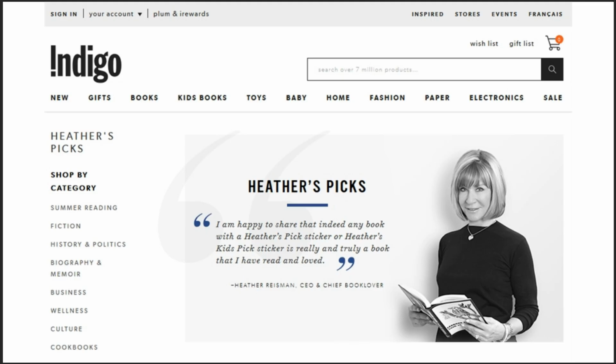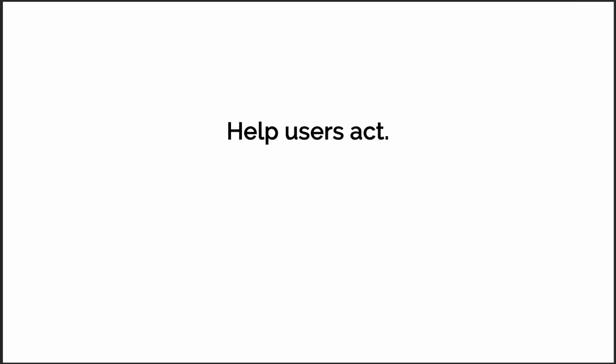Many people are familiar with Heather's Picks, which is a collection of books recommended by Indigo CEO Heather Reisman. The purpose is to show a human side to the company and shows users that a real person picks the books.